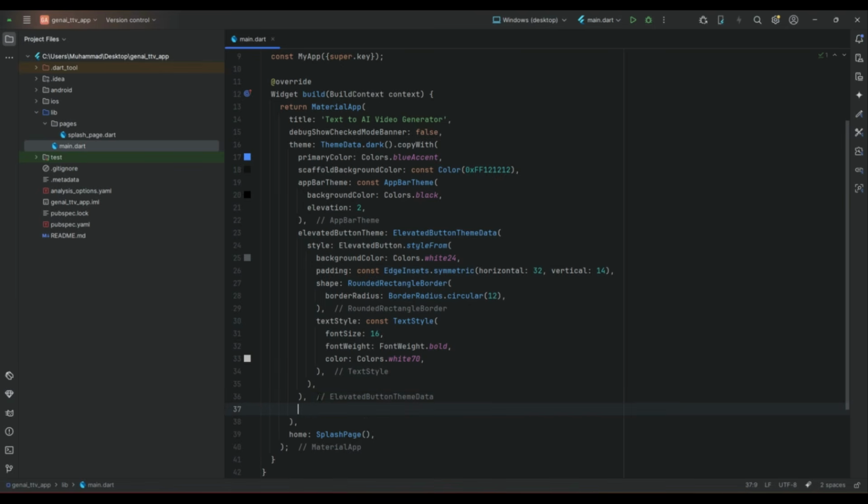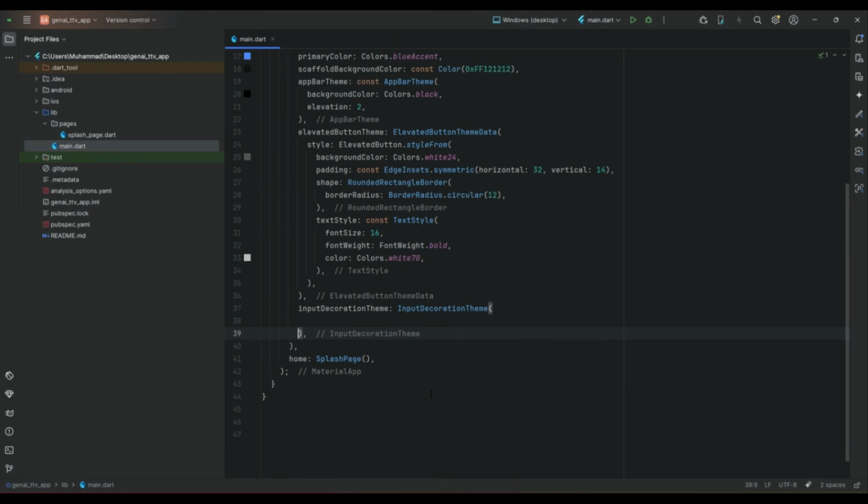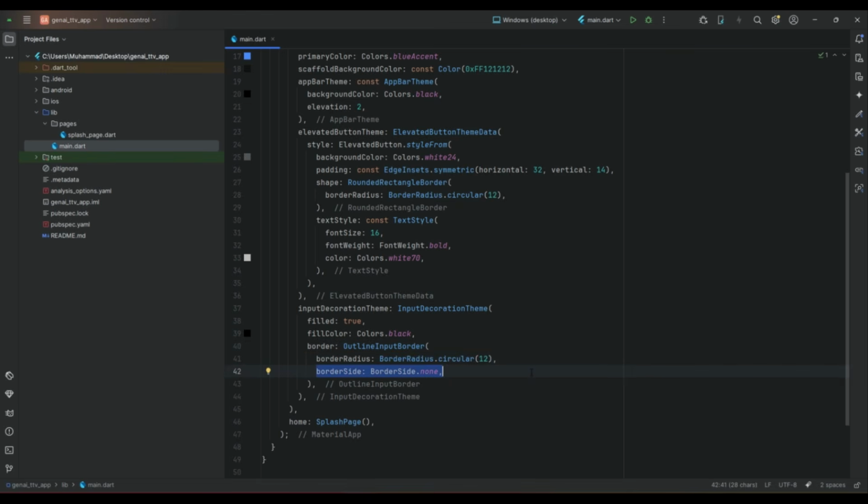In the same way, we can do it for the input fields, either text fields or text form fields. So filled true, the fill color for the input fields will be black. The outline input border we apply circular from all sides 12, border none, and then the hint style, the hint text color will be gray.